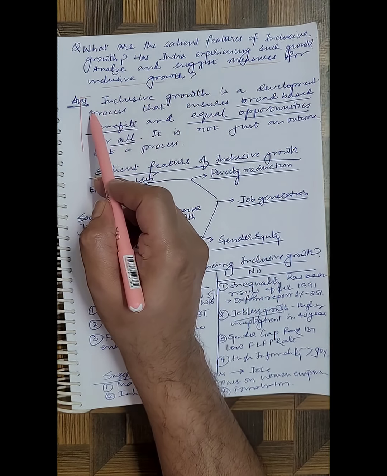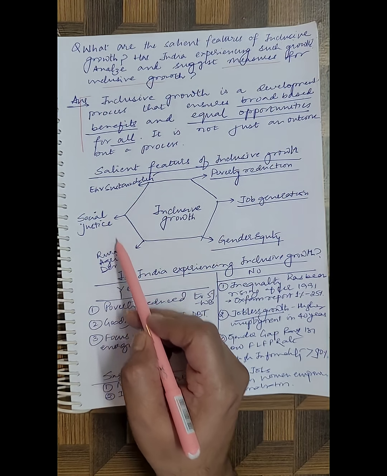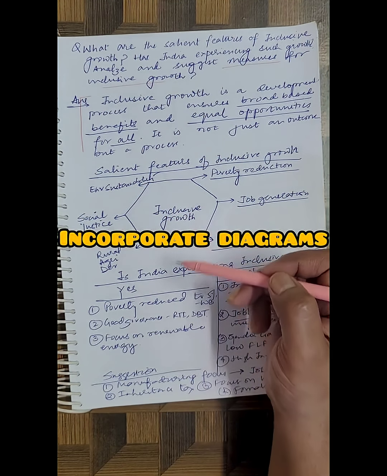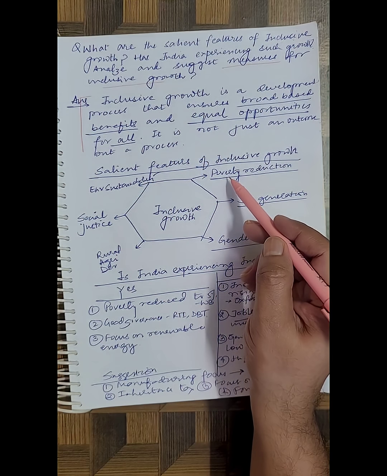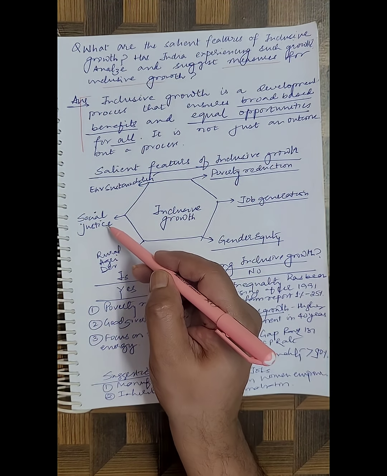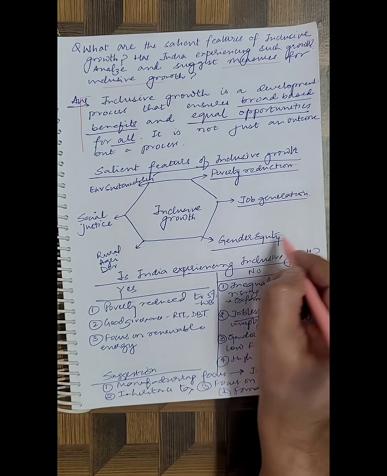After defining what inclusive growth is, I have given salient features of inclusive growth. You can see in the salient features, I have used a diagram. Guys, this diagram you can incorporate in any question on inclusive growth. You can see here poverty reduction, job generation, gender equity, rural and agriculture development, social justice and environmental sustainability. You can even write one line on each.